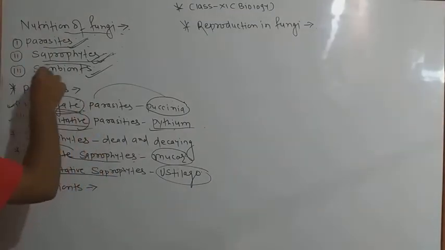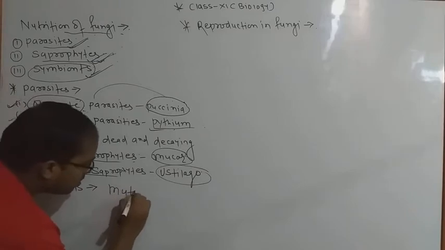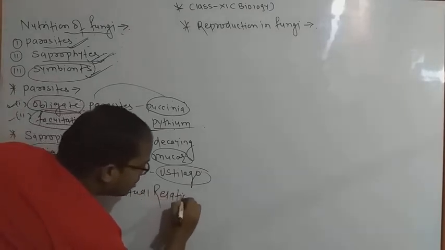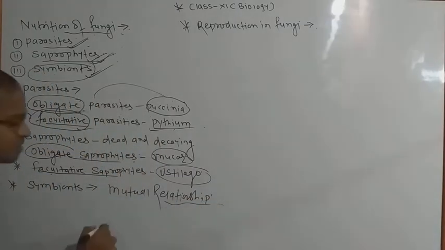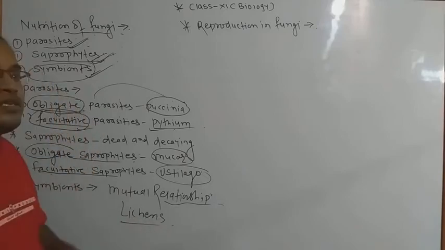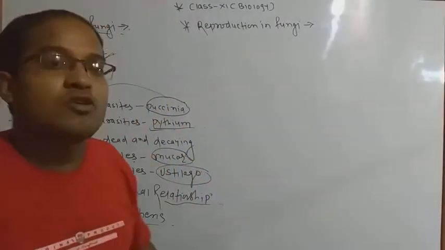Second, symbionts. I already told you what is the meaning of symbionts. Symbionts means the mutual relationship. In the last video I explained this term mutual relationship as lichens do. Lichens are generally adapted to take their food material from the beneficial part of their friends.